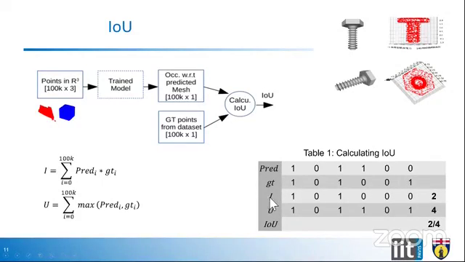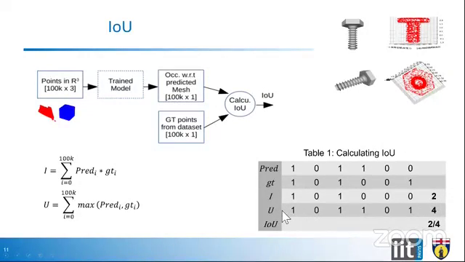So we compute the intersection by multiplying both these occupancies. In this case, both are 1, so we consider it an intersection. Both are 0, we ignore it. Again, both are 1, we consider it, and the rest are not considered intersections. And in the end, we take the sum and compute the cumulative intersection.